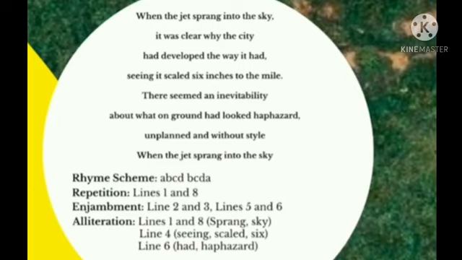In order to find out the rhyme scheme or rhyme pattern, we have to take the last word in every sentence. Like in the first line, "When the jet sprang into the sky," you have to take the word sky. Then in the second line, you have to take the word city. Then had, then mile, inevitability, haphazard, style and sky. These are the words to be taken.